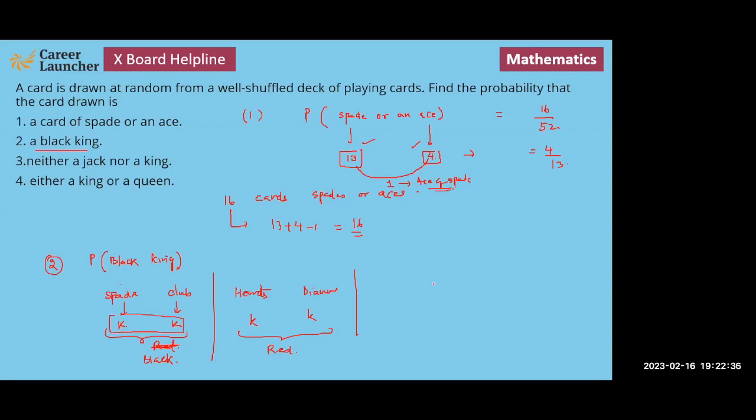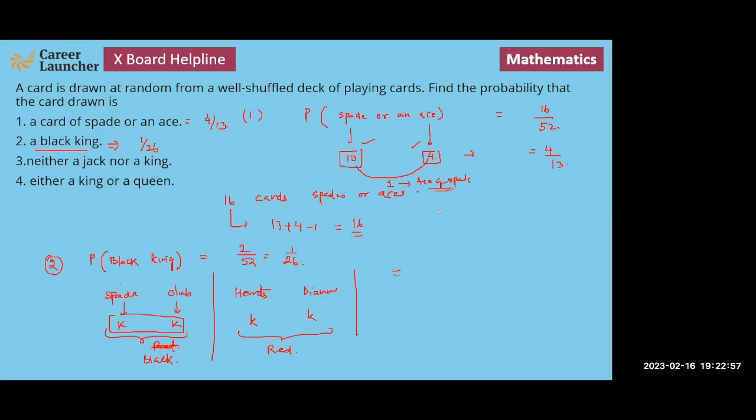So the answer to this question will be equal to probability of a black king, which will be 2 out of 52. That is equal to 1/26. So इसका आंसर है 1/26. इसका आंसर है 4/13.